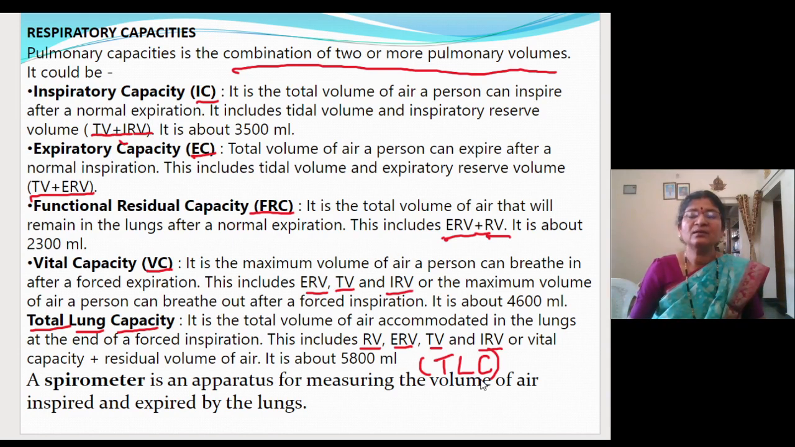So what is TLC? The total volume of air which is accommodated in the lungs after forceful inspiration. So that is called the total lung capacity.